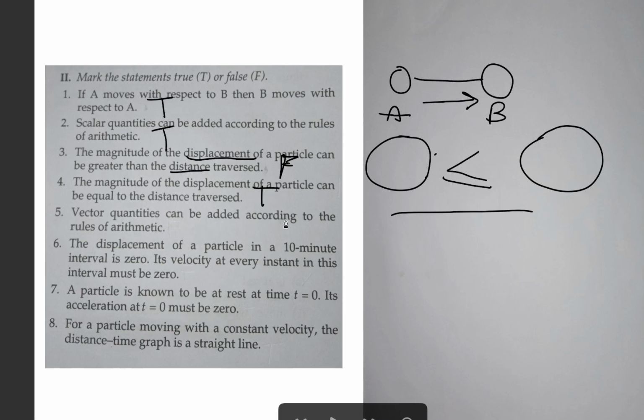Vector quantities can be added according to the rules of arithmetic. No, vector quantities can't be added according to the arithmetic rule. For them we should follow the vector rules. So false.